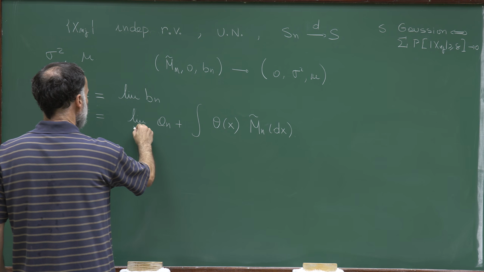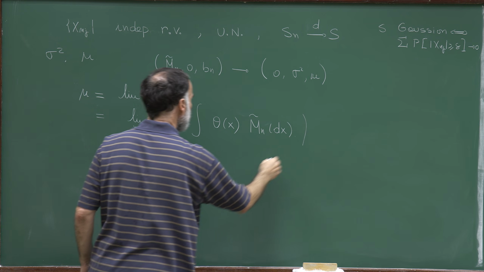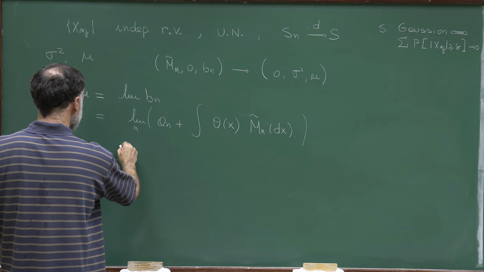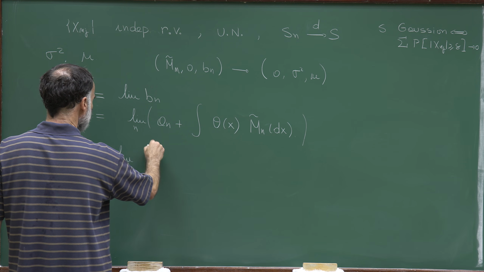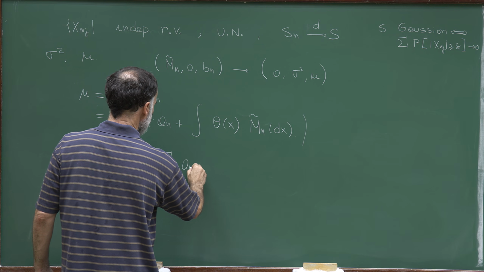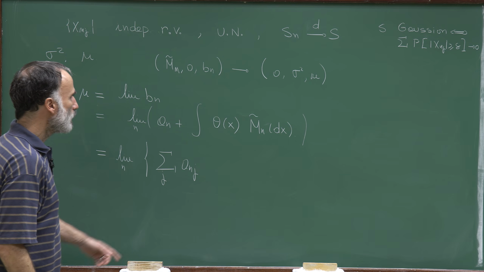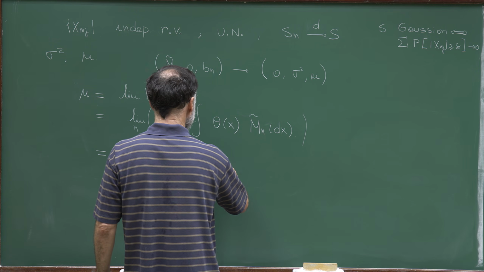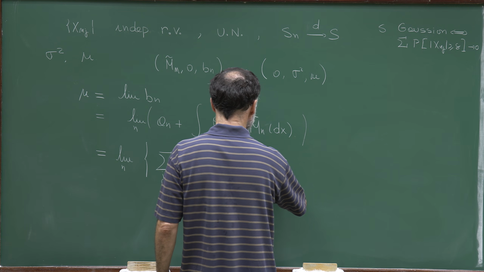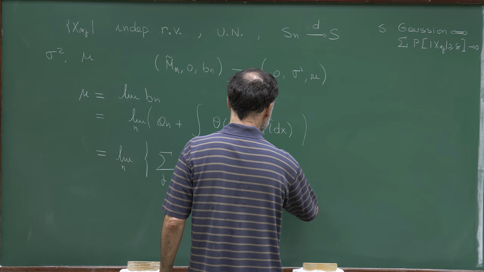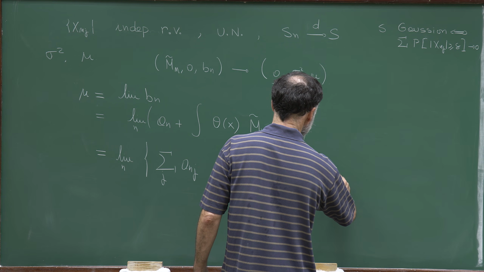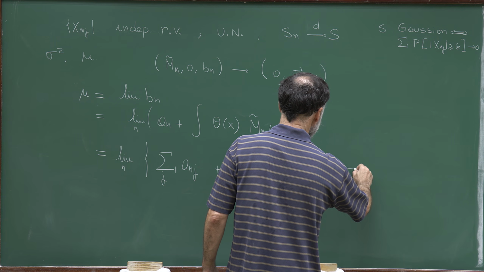So this is the limit in n, and I will just write a_n. So a_n is the sum of a_nj, and we can rewrite this as the sum in j of the expectation of theta(x_nj) minus a_nj.